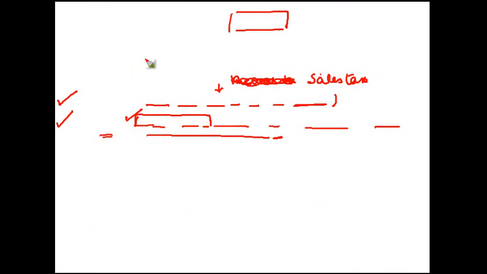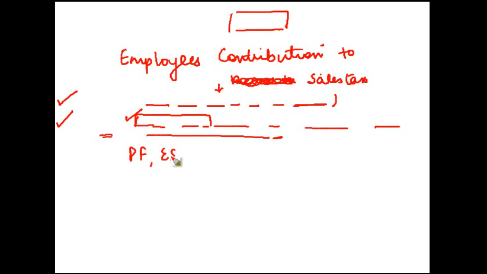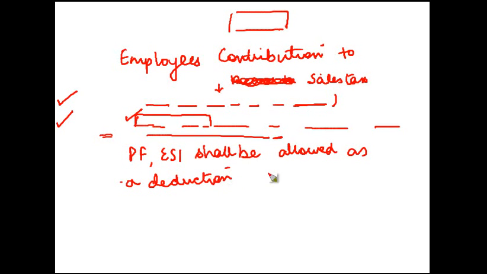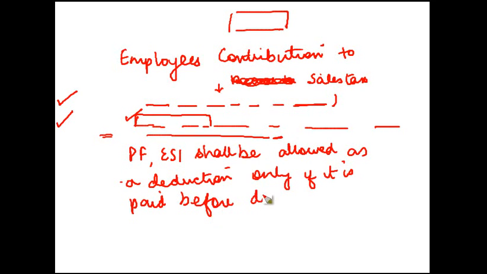Now, interestingly, insofar as employees' contribution is concerned, since we are looking at this point, I'm just pointing this out as well, and you can also note this. Employee contribution to Provident Fund or ESI, which is Employee State Insurance Corporation, shall be allowed as a deduction, okay, only if it is paid before due date under those act. Please note this down.